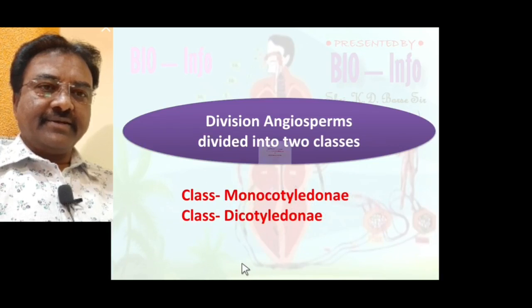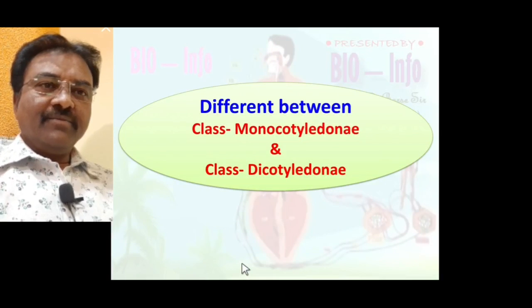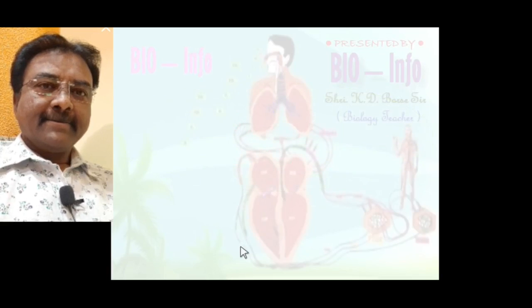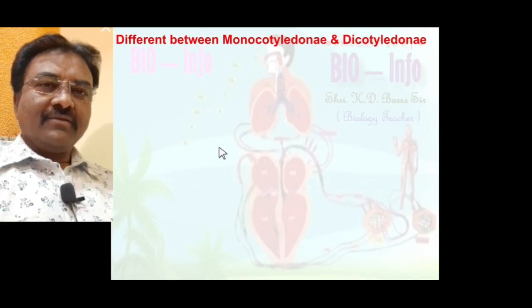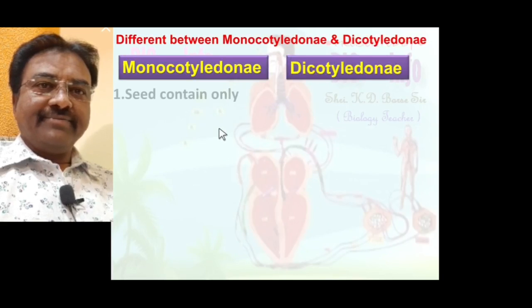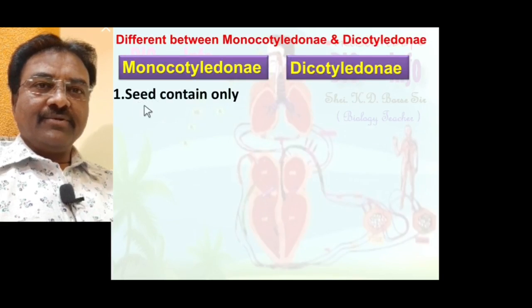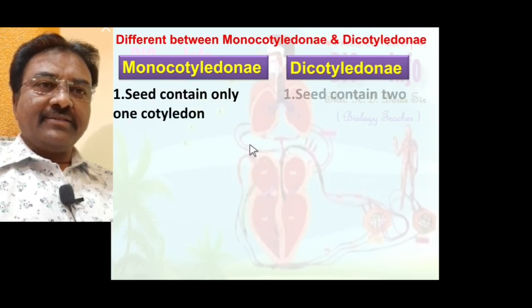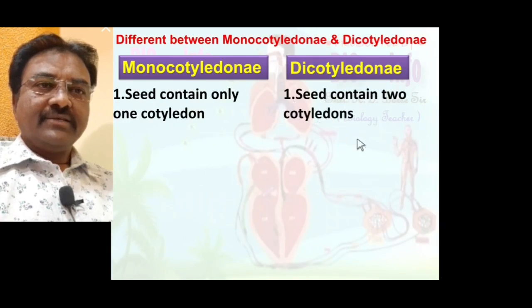We learn the difference between Monocotyledon and Dicotyledon. Note here: first point, in Monocotyledon the seed contains only one cotyledon. In Dicotyledon the seed contains two cotyledons.